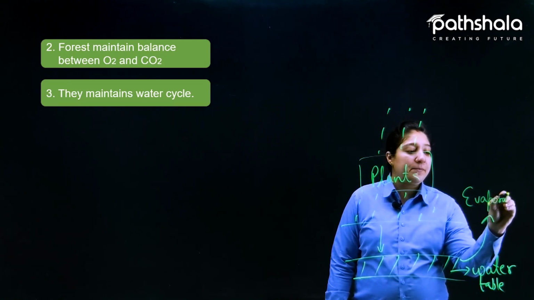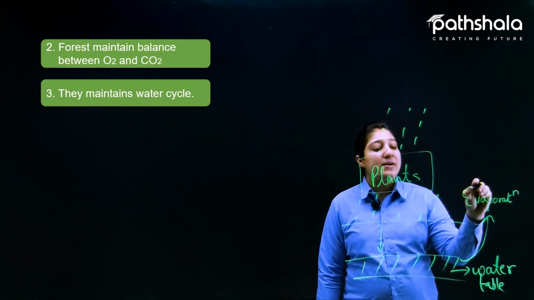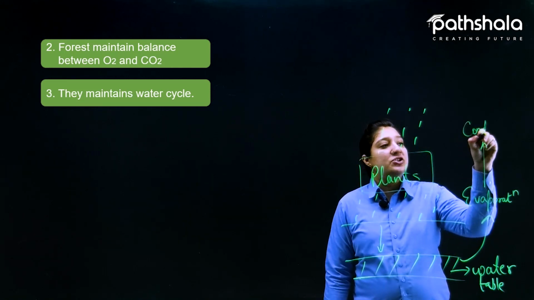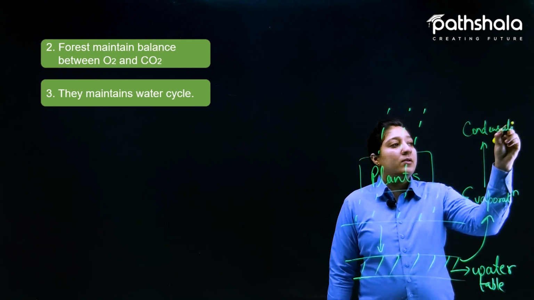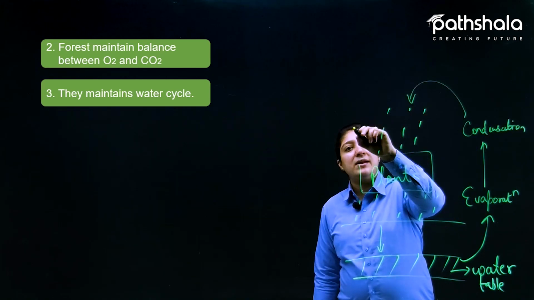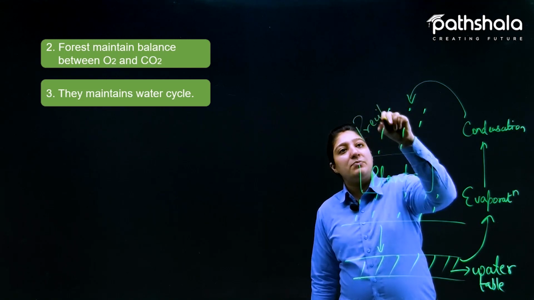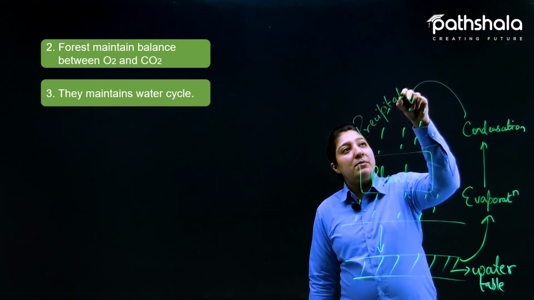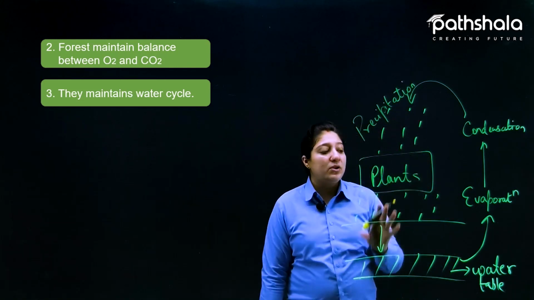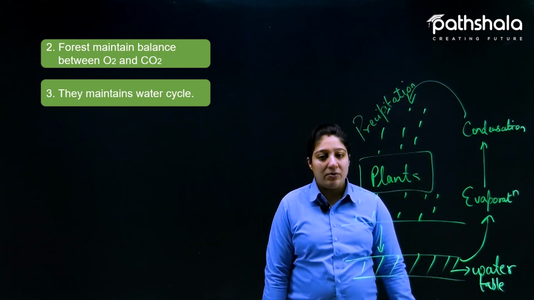Because of evaporation, the water cycle goes on, and after that there is condensation, and we already know that after condensation what takes place is precipitation. So here the plants are maintaining the water cycle, as more and more water is seeping into the ground, right?